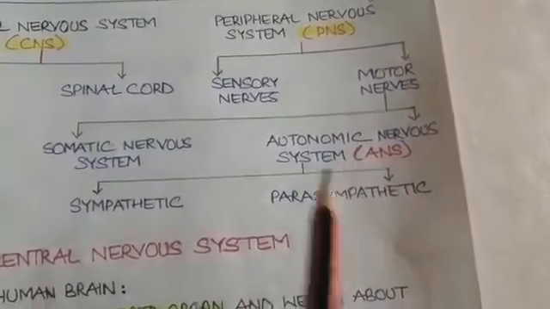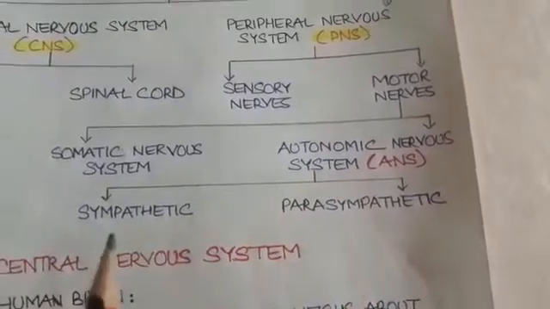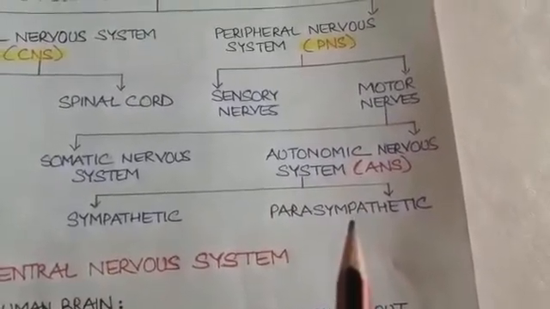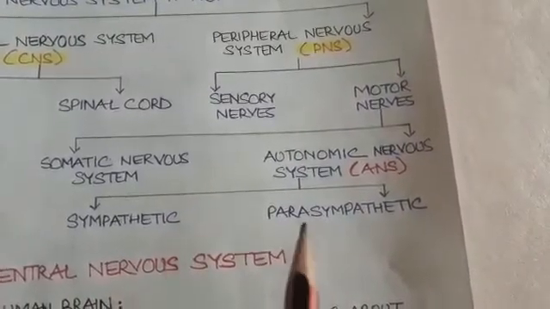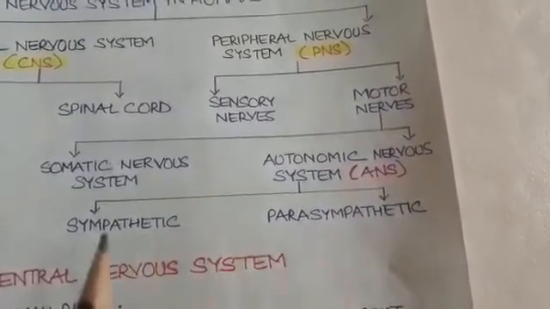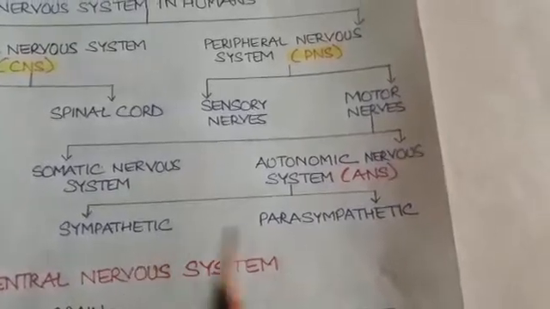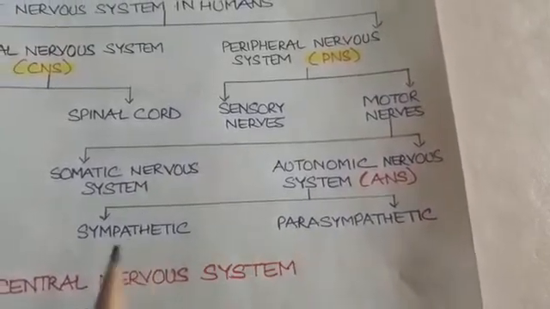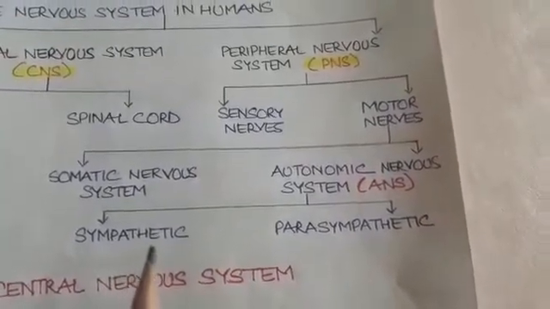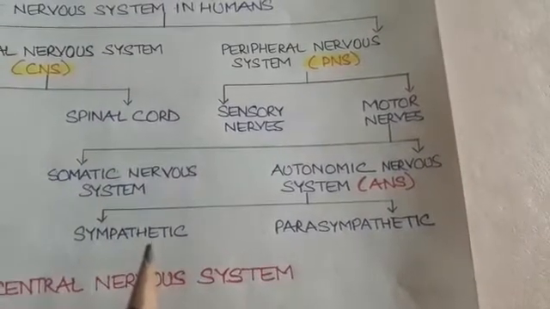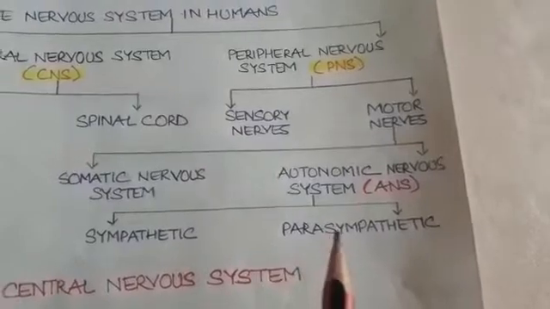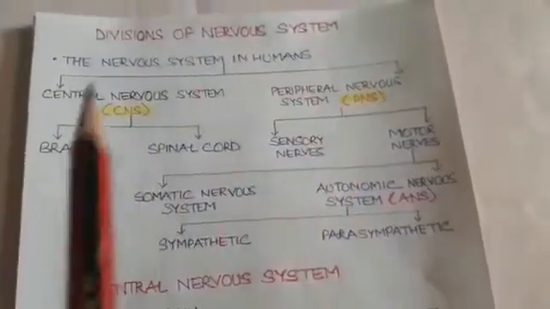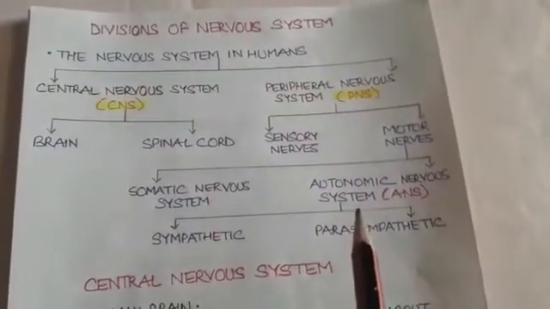Autonomic nervous system is of two types: sympathetic and parasympathetic. Sympathetic and parasympathetic nervous system, they work antagonistic to each other. It means their function is opposite. If one system initiates a particular function in the internal organ, the second system would put a stop to it. So this is the broad division of nervous system in humans.